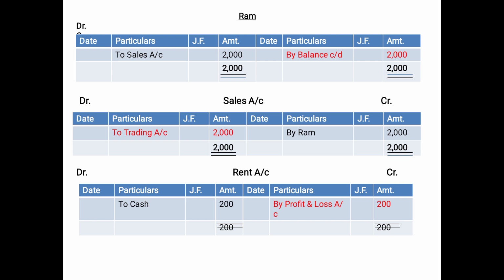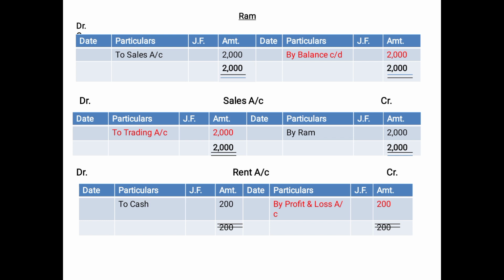In case of sales account, since the balancing figure is shown on the debit side, that means credit side is greater than the debit side. So here also the balancing figure, or the amount which is being transferred to trading account, 2000, will be shown on the credit side of the trial balance in front of sales account.